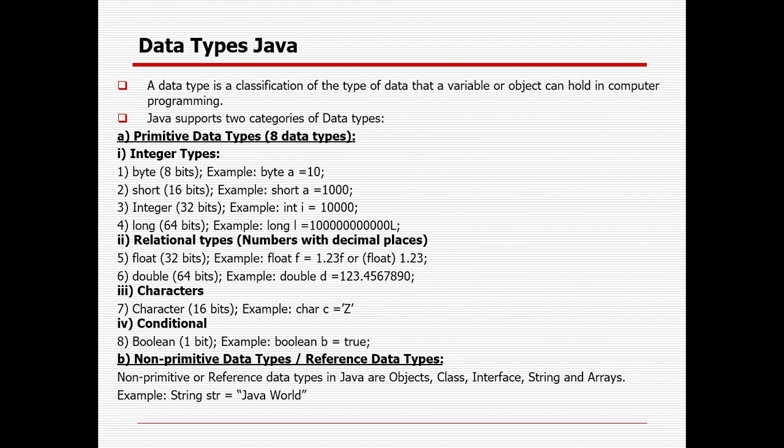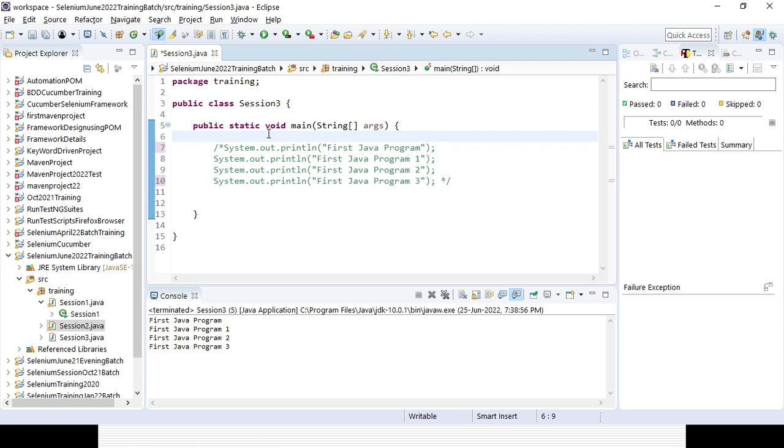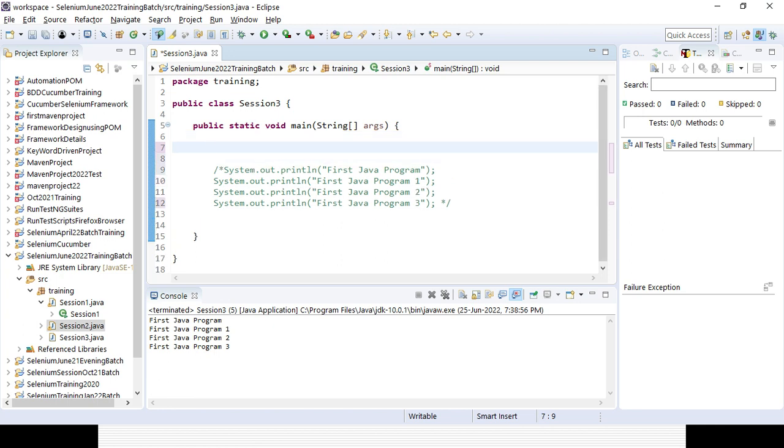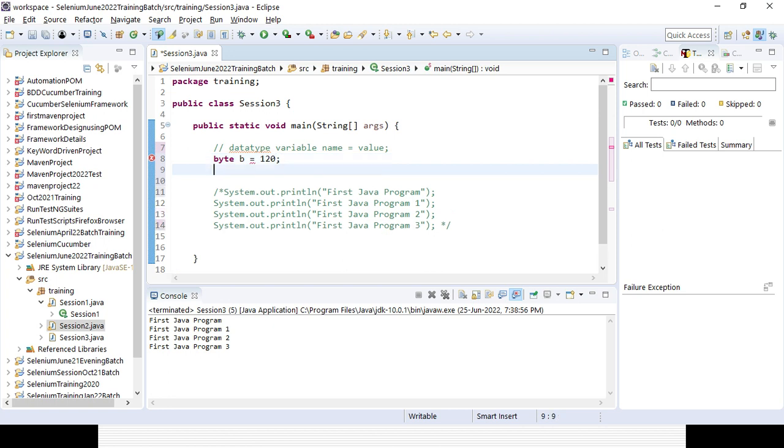You can hold the data, you can define the data. Suppose I am defining something, how can I define that variable? First I give the data type, then the variable name, then the equal to sign and the value. Suppose I give byte b equal to 120. And I can call that one and print it out.